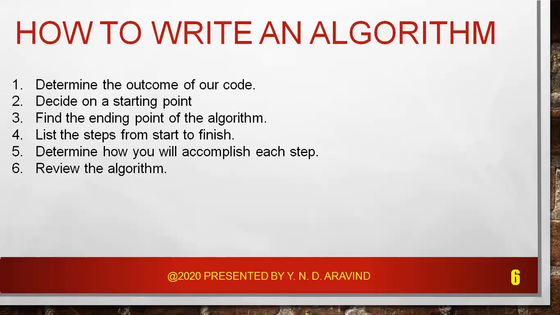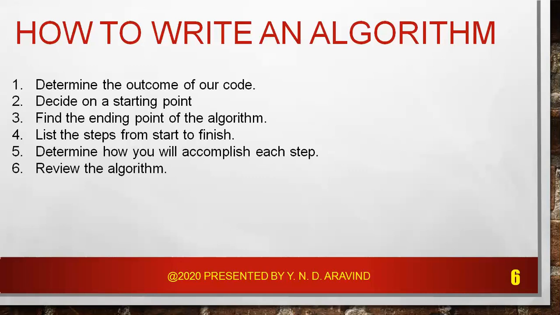Then we need to determine how we will accomplish each step. So now that we have a step-by-step outline, it's time to think about how we might code each step. Which language will we use, what resources are available, what is the most efficient way to accomplish each step in that language, how to incorporate some of the code in our algorithm, and how to expand each step until we have detailed the entire process.